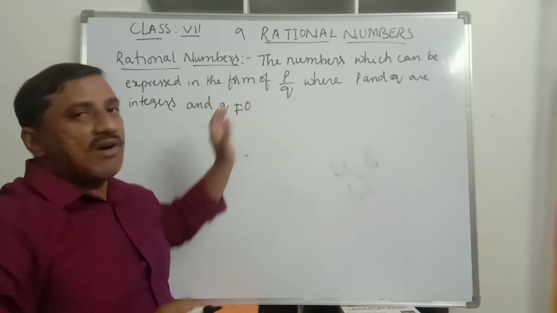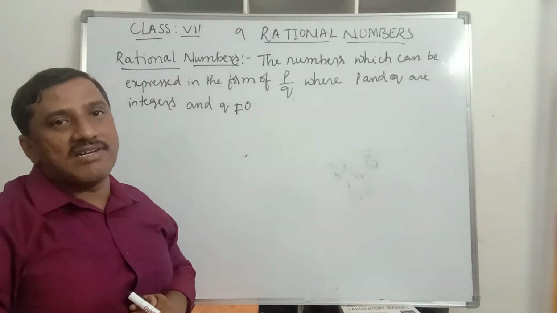Both P and Q are integers, but Q should not be equal to 0.